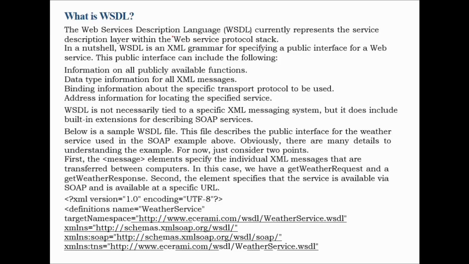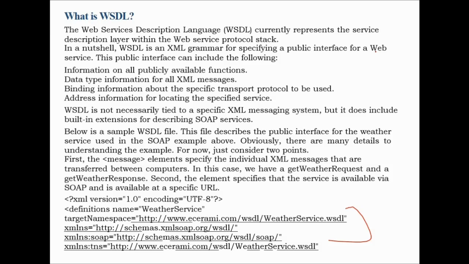Now, what is WSDL? Again, we have seen this. This is an example. The Web Services Description Language (WSDL) currently represents the service description layer within the web service protocol stack. In a nutshell, WSDL is an XML grammar for specifying the public interface for a web service.